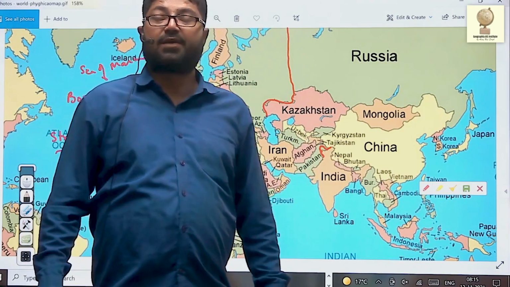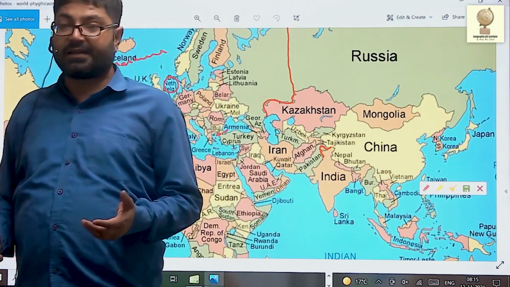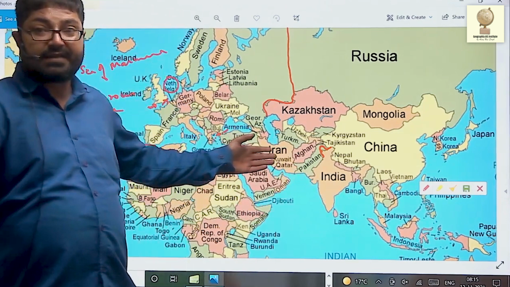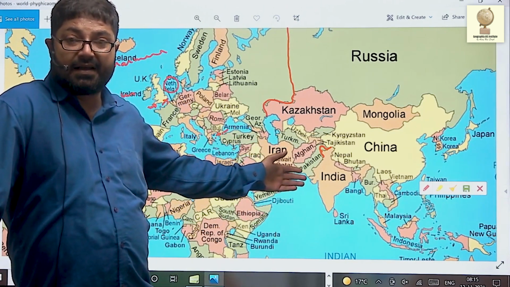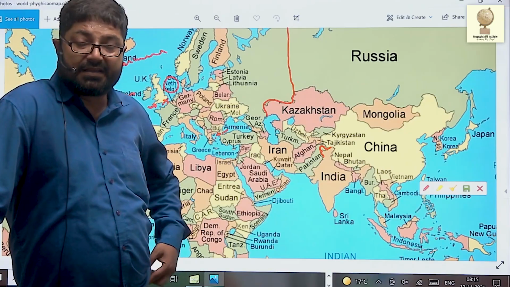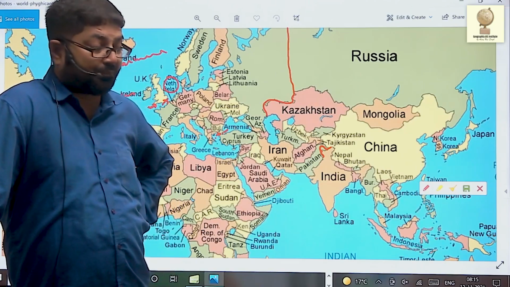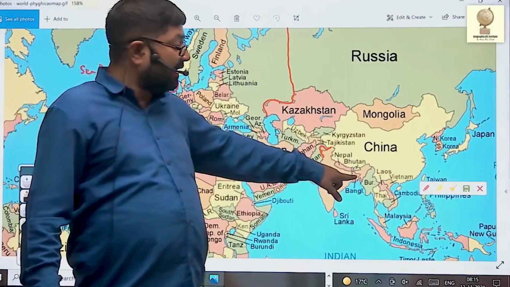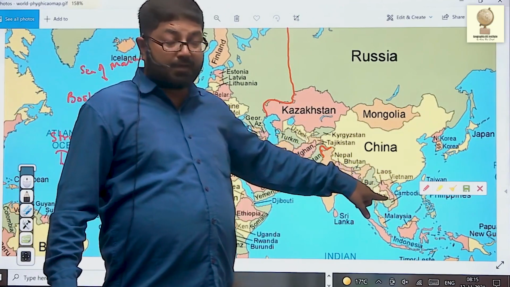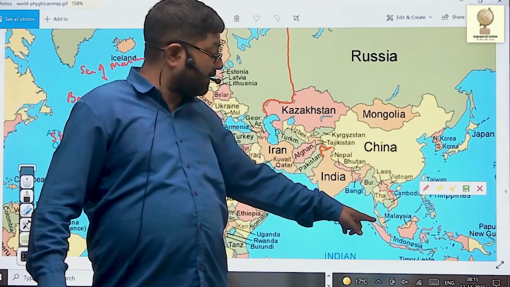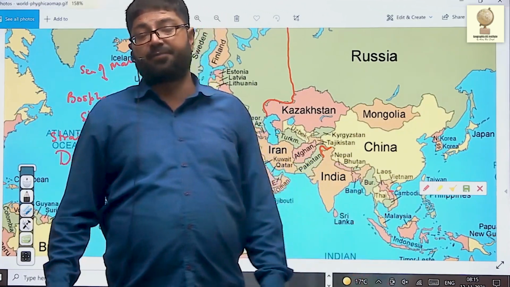Now in South Asia we include the Indian subcontinent, that is, open up the map of Asia. You can see Pakistan, India, Nepal, Bhutan, Bangladesh, Sri Lanka. This comes under South Asia. Southeast Asia, you see countries: Myanmar, Cambodia, Laos, Vietnam, Malaysia, Indonesia.